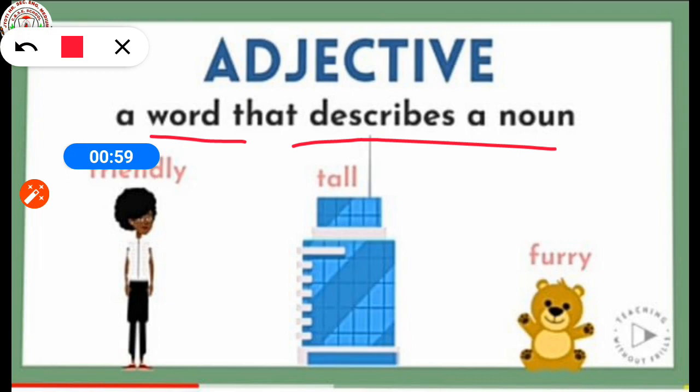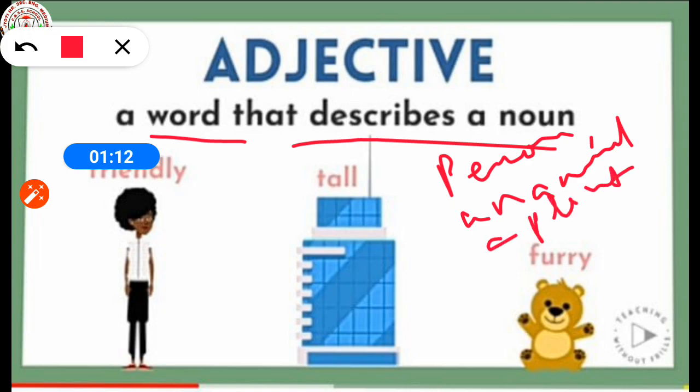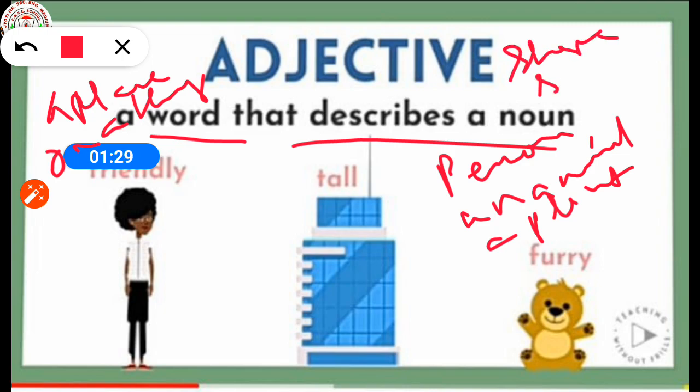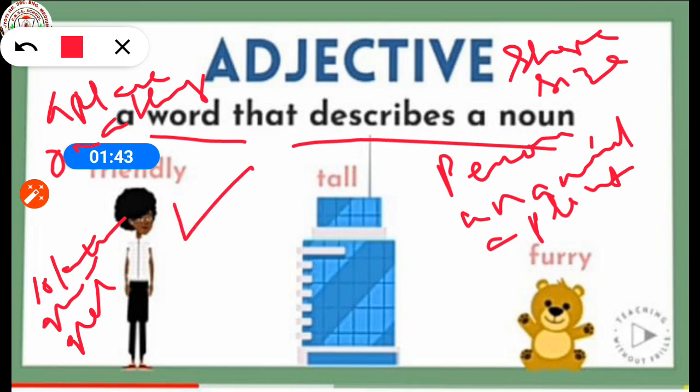They describe a noun or a pronoun such as a person, an animal, a plant, a place, or a thing, and tell us about one of these: shape, size, color, quantity, quality, etc. You can see the example: friendly, tall, furry, etc.